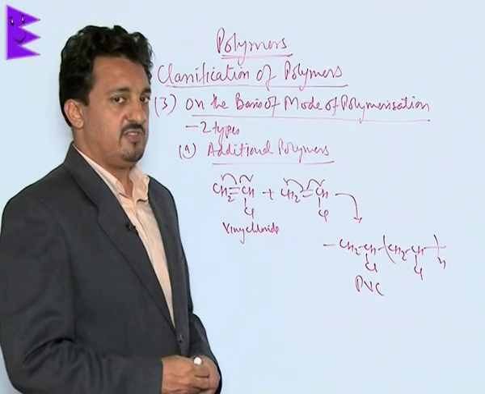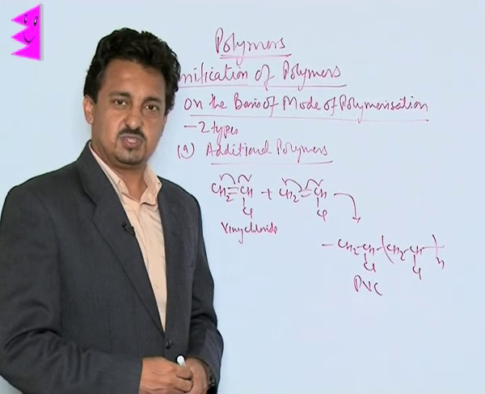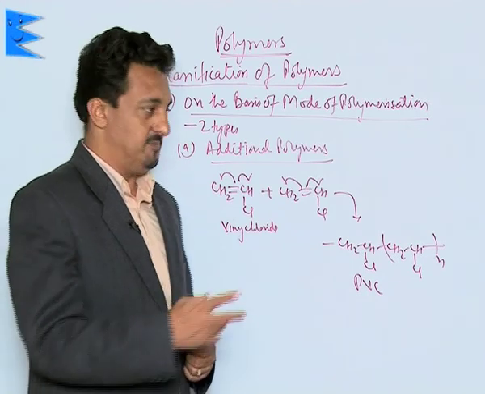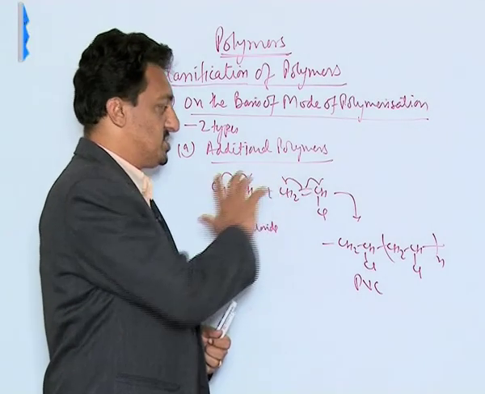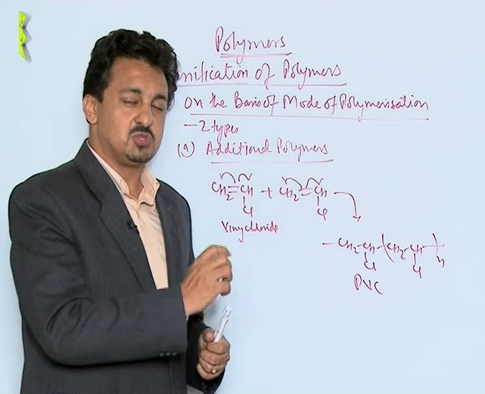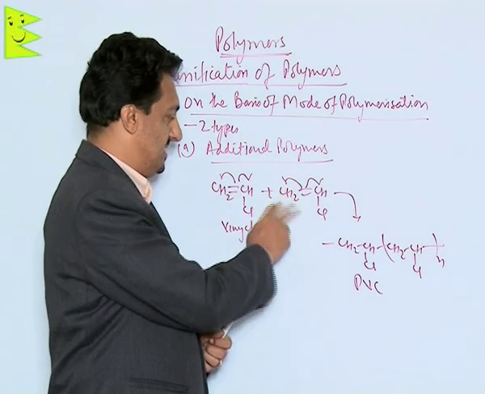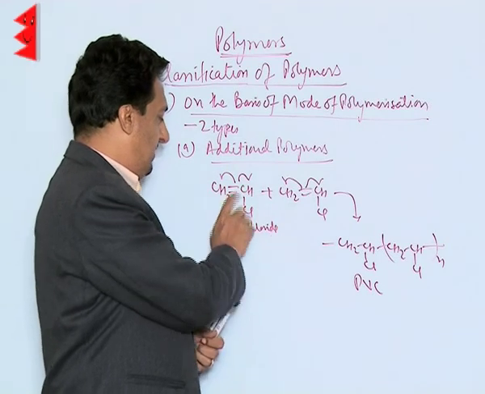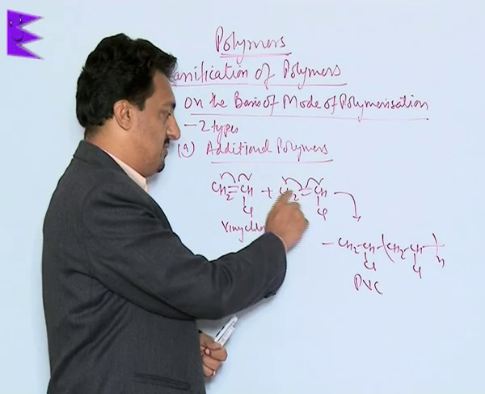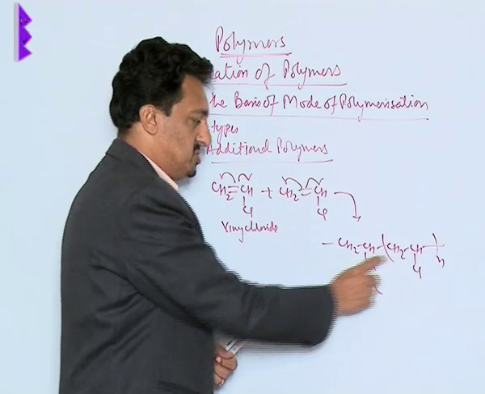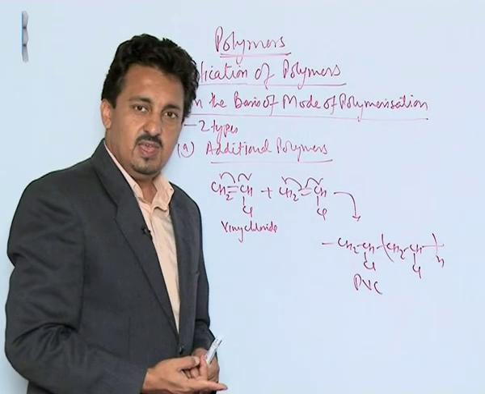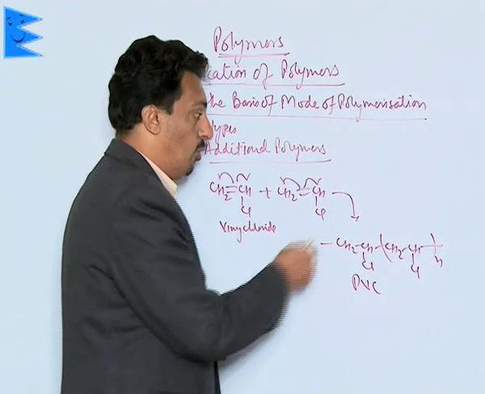The third classification is on the basis of the mode of polymerization, how the polymers are formed. And on this basis, they are of two types. The first one is called addition polymers. These are the polymers in which the monomers join to each other across multiple bonds. Like this, I've given the example: we have vinyl chloride, which adds up to another vinyl chloride by the homolytic fission of its pi bond, leading to the formation of this type of polymer, which is called polyvinyl chloride, PVC.